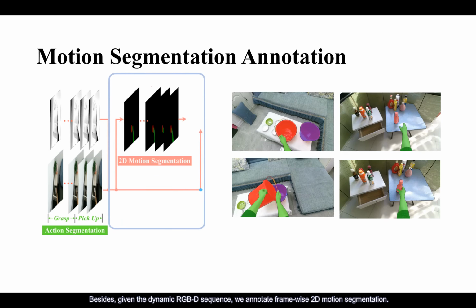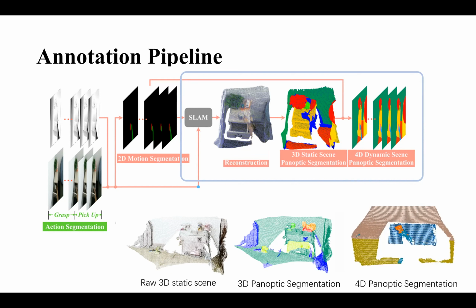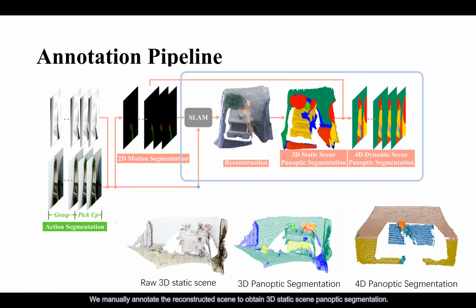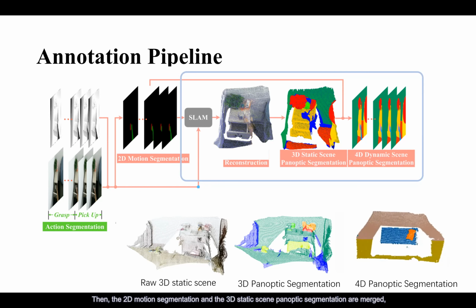Detecting and temporally locating action segments in long untrimmed 4D videos is a challenging task. For each frame in a video, we annotate its action category to support the study of action segmentation. Besides, given the dynamic RGBD sequence, we annotate frame-wise 2D motion segmentation. Then we mask out the moving content and reconstruct a 3D static scene via a SLAM algorithm. We manually annotate the reconstructed scene to obtain 3D static scene panoptic segmentation. Then, the 2D motion segmentation and the 3D static scene panoptic segmentation are merged, resulting in the 4D dynamic scene